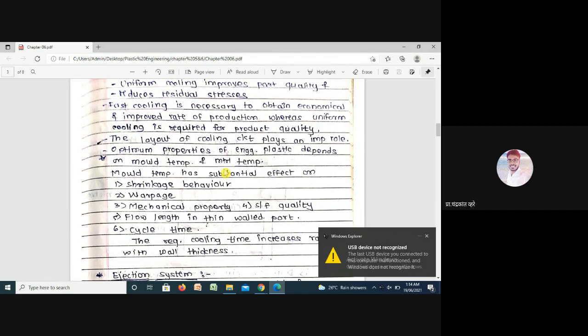We have these six parameters which are very important when considering temperature control and cooling. First is shrinkage behavior; in plastics there is a big problem of shrinkage. Second is warpage. Third is mechanical properties, such as toughness; we have studied 7 to 8 mechanical properties already in machine design.